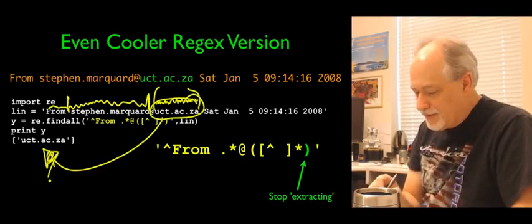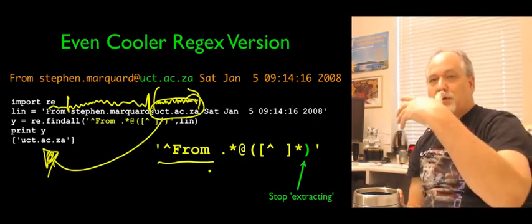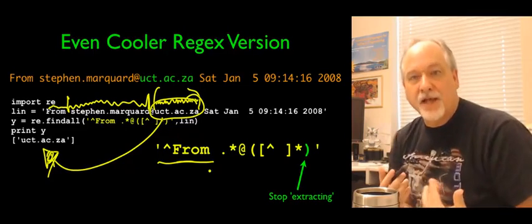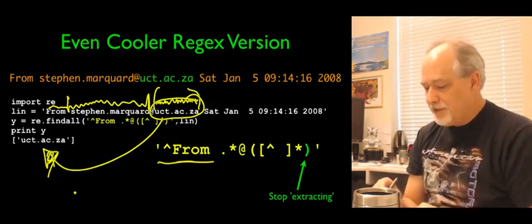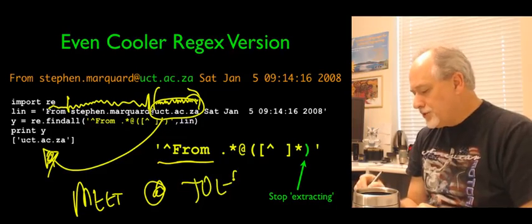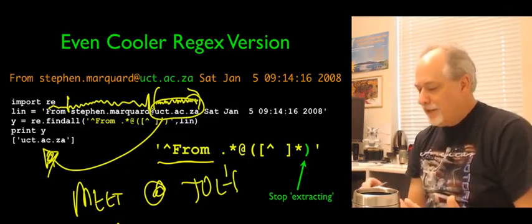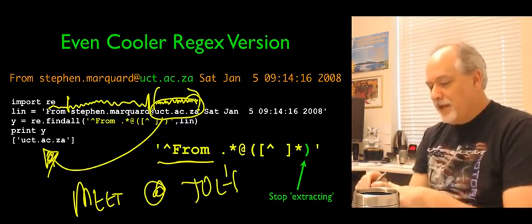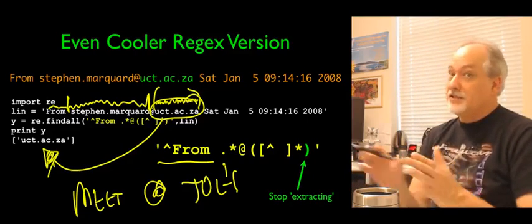Now the result is we get the exact same data, but with this added to it, we're much more narrow in the kind of things that we're looking for. And if we get noisy data like something like meet at Joe's, right? We don't want that. That won't match. We want that to be a false. And it allows us to really fine-tune our matching and extracting. And this is just the beginning.